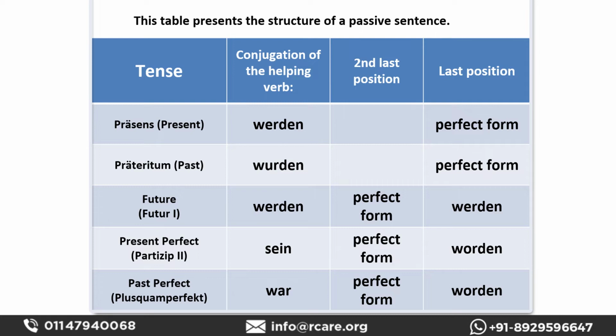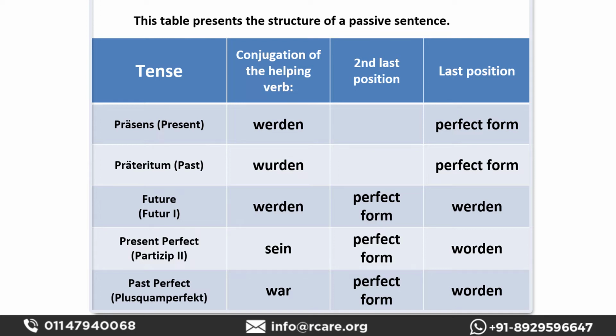So when we have to make a passive sentence in present tense, there we have to conjugate the helping verb werden in the second position. And the perfect form, so if we are using werden as a helping verb at the second position, which usually is the regular verb, so the regular verb goes at the last position and it is converted into perfect form. So in present tense, werden at second position and perfect form at the last position.